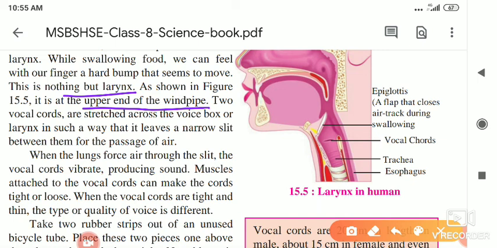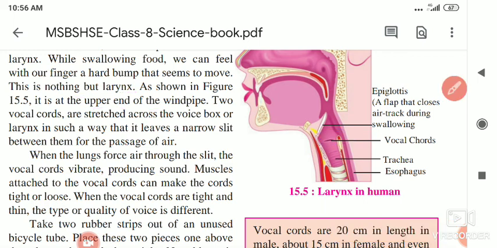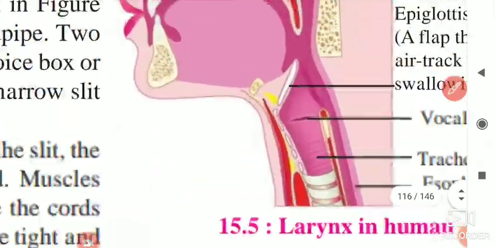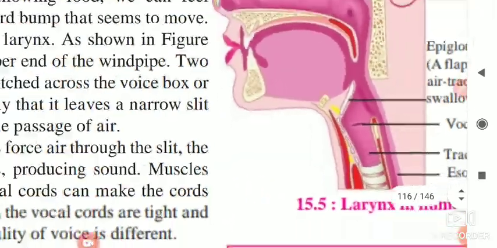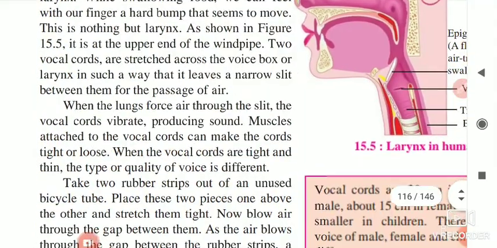Two vocal cords are stretched across the voice box. Just now I showed you. Two vocal cords are stretched across the voice box, or the larynx, in such a way that it leaves a narrow slit between them for the passage of air. So here is the narrow slit for the opening of the air.